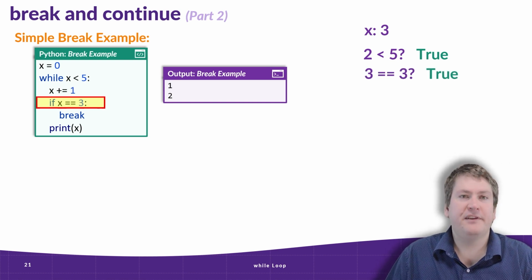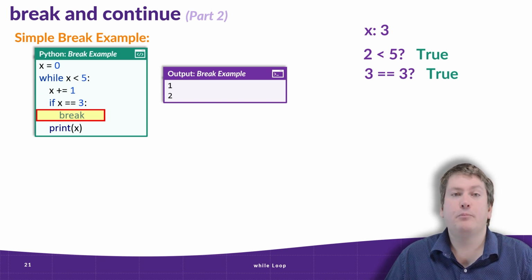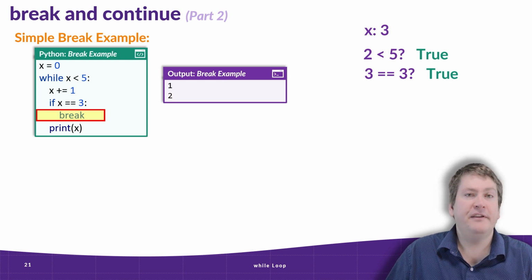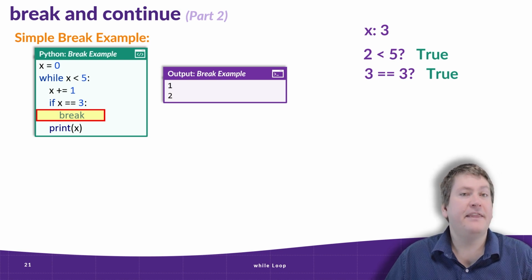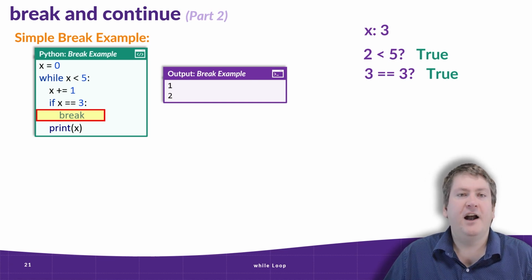So that means we go inside this if statement, and we get to the interesting part, the break statement. Remember, I previously said that break makes us terminate the loop, no matter what the condition says. So in this case, x is 3, and that is less than 5. So the loop's condition is still true. However, because we reached a break statement, doesn't matter. It means we're terminating this loop right now.